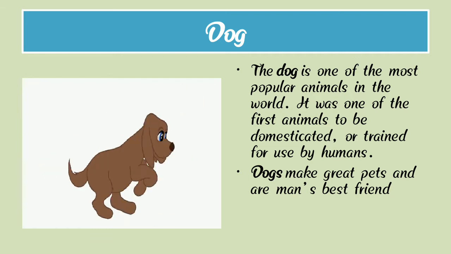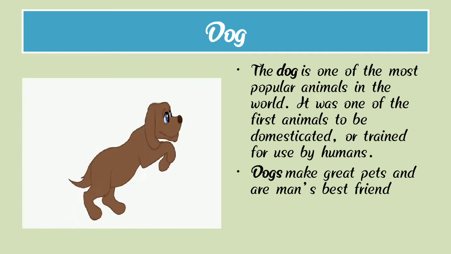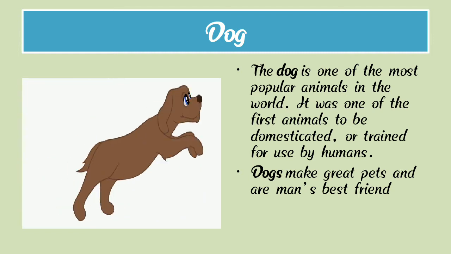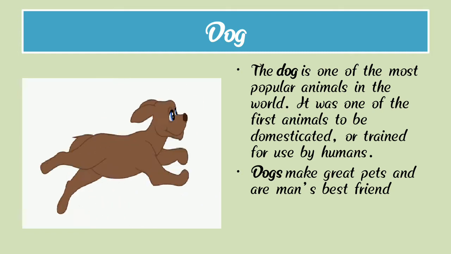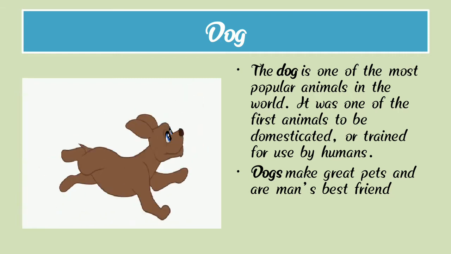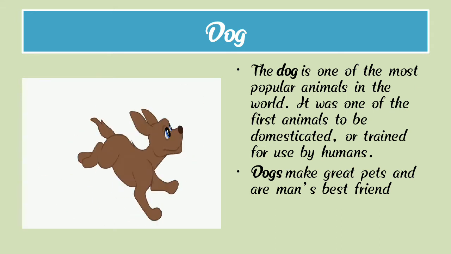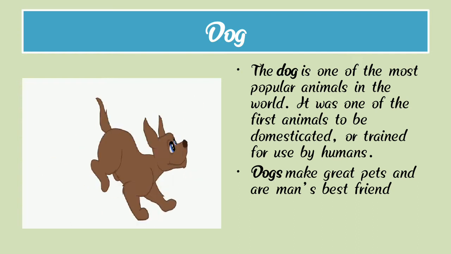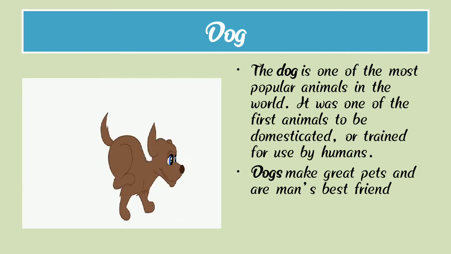Dogs are seen in different colors. The dog is a very popular animal. A dog has four legs, two eyes, two ears, and one tail, and is a great pet for man.